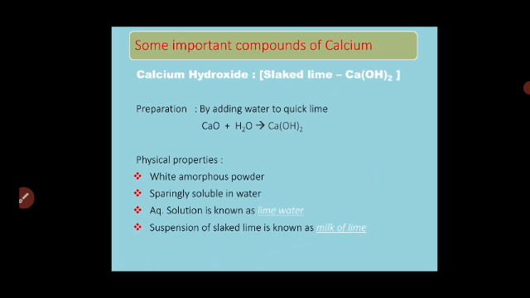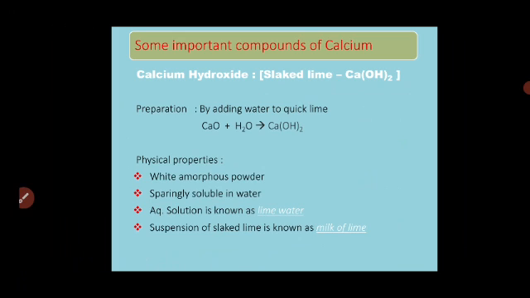Now the next important part, that is important compounds of calcium. As calcium is highly important in view of industry, many compounds of calcium we are using in our day to day life also. For example, cement or plaster of Paris. So here we are going to study two compounds which are industrially important.